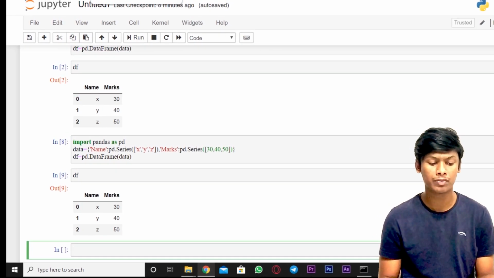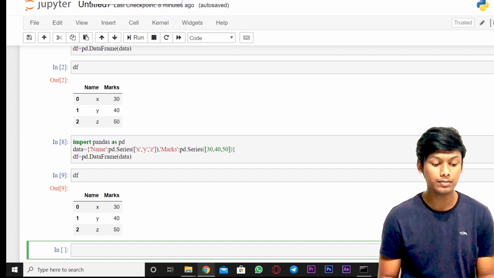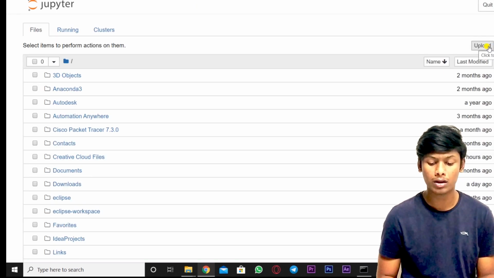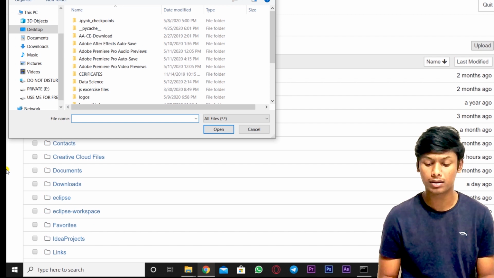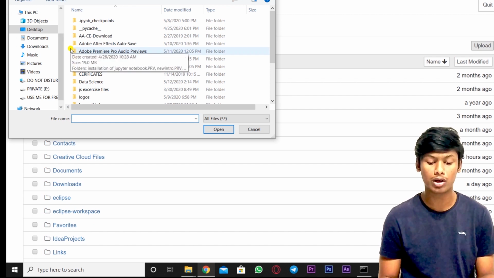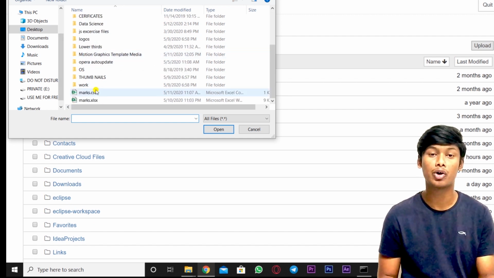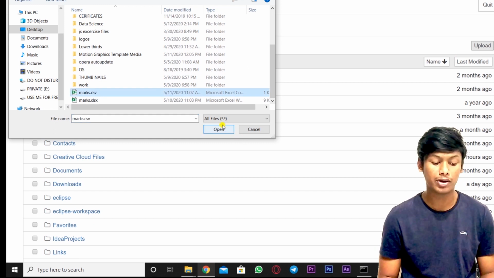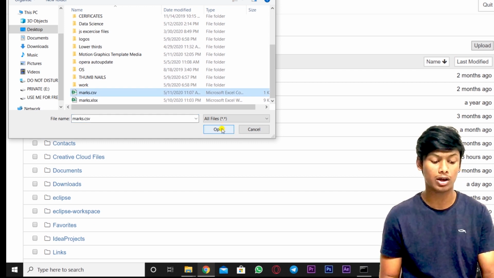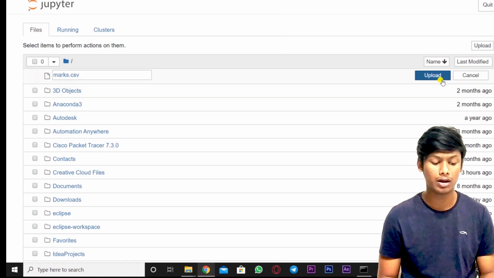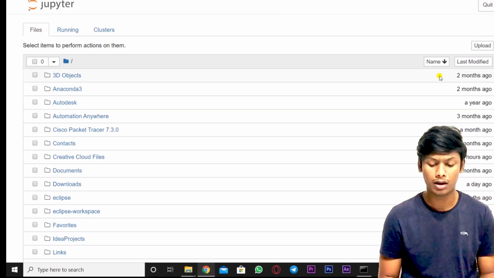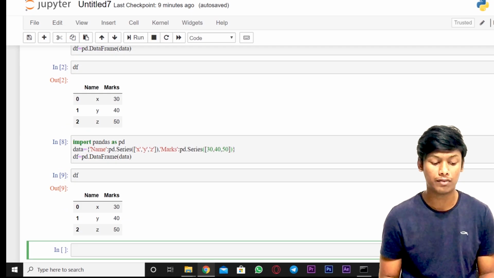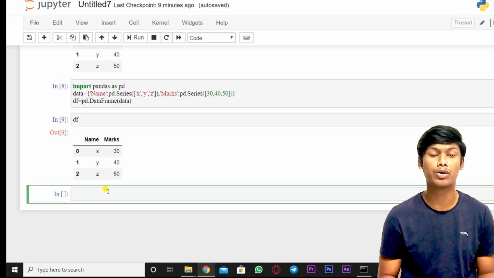Just go to home, and click on upload. Once you click on upload, you can browse on your system. Go to your downloads. For me, it's my desktop. For you, it may be in downloads. Just click on what you want to import here and click on open. And now click on upload. Once you got uploaded, you can import that here.